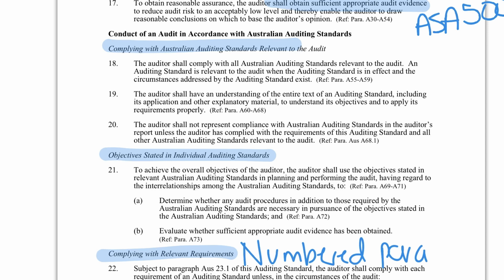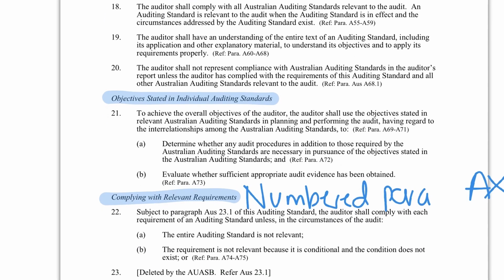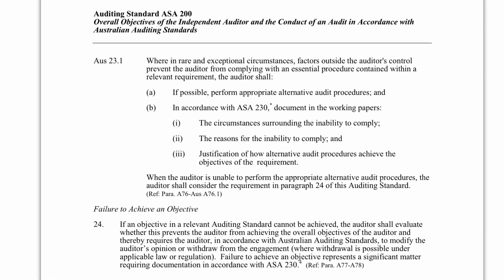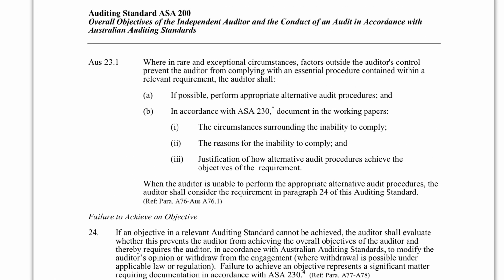So the ones that start with an A, we don't have to worry about following as a legal requirement. Now you might notice, remember it says that the AUSs, these are Australia only. So if you're following ISAs, that's not something that we need to consider.